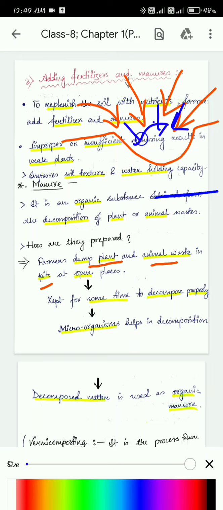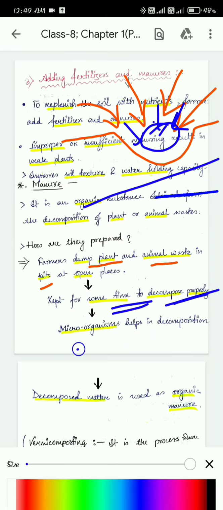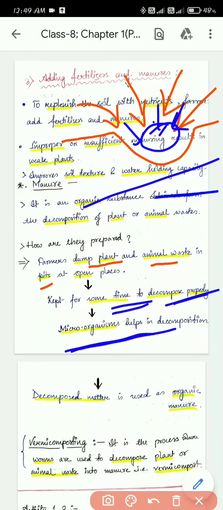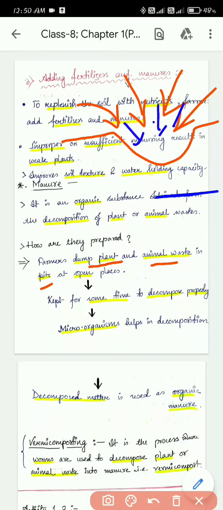They will all put these things in a pit, and they will let it store for some time. The second step is they will keep it for some time to decompose properly. So how will they get decomposed? With the help of microorganisms. There are many microorganisms, and they will help this waste to get decomposed.